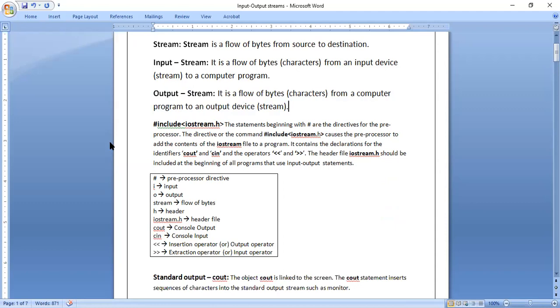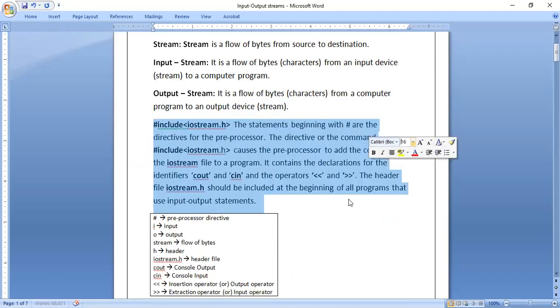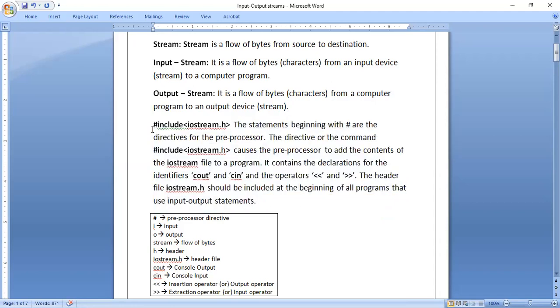Next, we have to know where it is used. Where are this input stream and output stream used in a program? See, we write the header file hash include iostream.h. Whenever we write a C++ program, we write the header file hash include iostream.h. The statements beginning with the hash symbol are directives for the preprocessor. We should know what the hash symbol is, what the word include means, and what iostream is. Here hash means preprocessor directive.